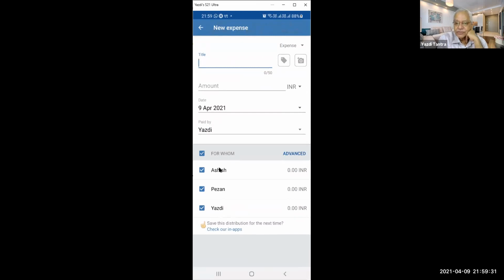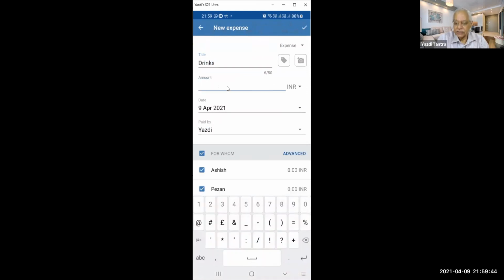Now here we have said that all this is equal. We are distributing the expenses equally. But suppose there is something where I say drinks and the amount is say 5,000, but our friend Ashish, he is not drinking.